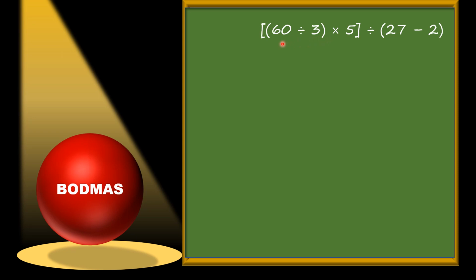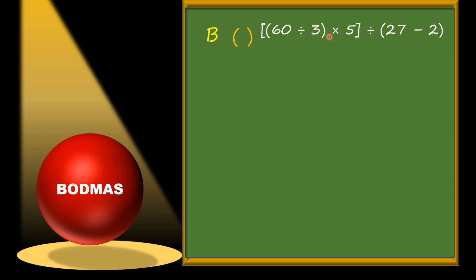Now here are two small brackets and one big bracket. The rule is always the same. Whenever there are brackets, we need to solve the bracket first, but in a sequence. So at first we will solve which bracket? Small bracket. Here 60 divided by 3, we will solve this, and this one is also a small bracket, so we will solve this also, 27 minus 2.